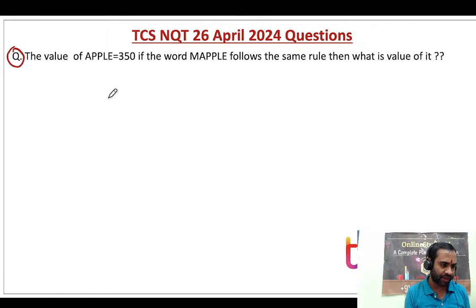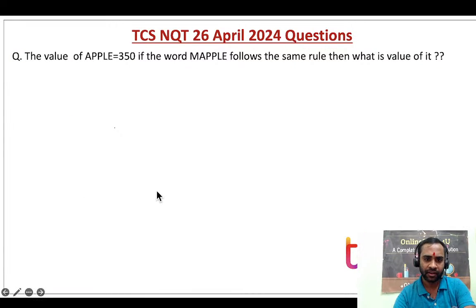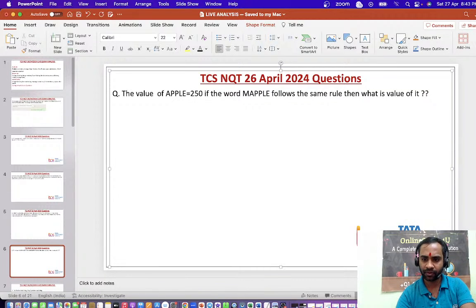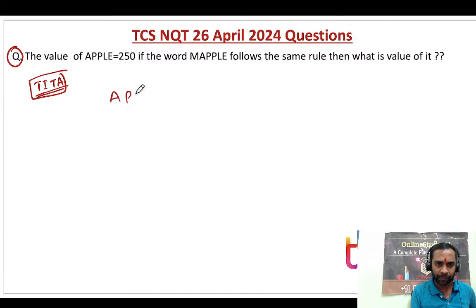Okay, now there was one question. The value of apple is 350. If the word maple follows the same rule, then what is the value of it? Apple is equal to 250. I think it is 250 only, it's not 350. So I think this data was not proper. Even I was filling it, right? So I think it is 250 only, and this was your theta question. So now apple is 250.